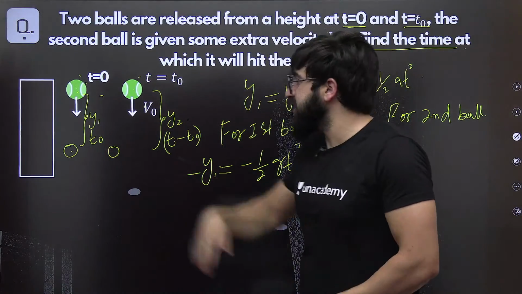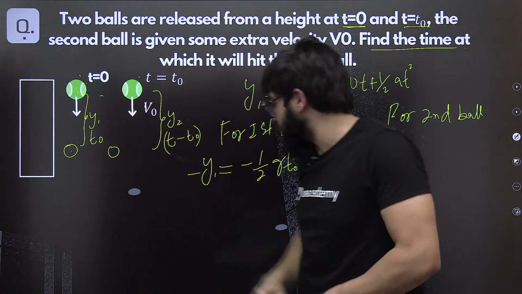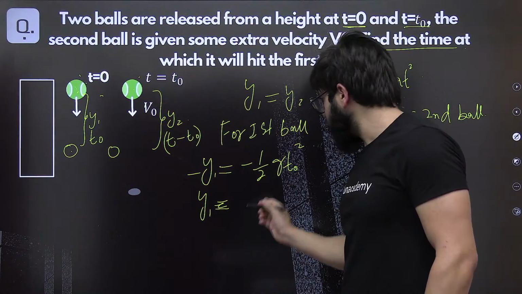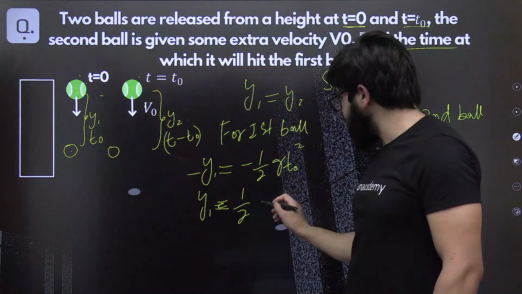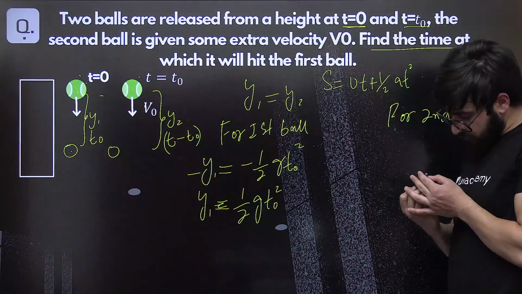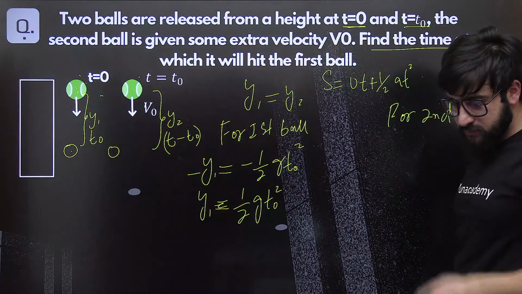And we take this as negative also, because this has covered from this point to this point distance. So y1 will come out to be nothing but 1 by 2 g t naught square. Any sort of confusion till here? Okay, fine.